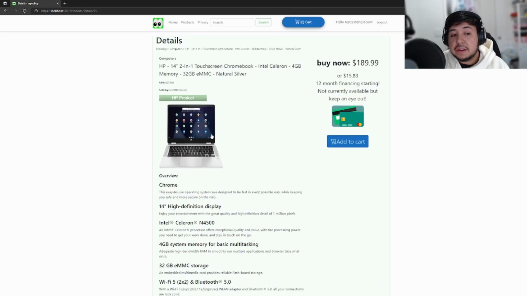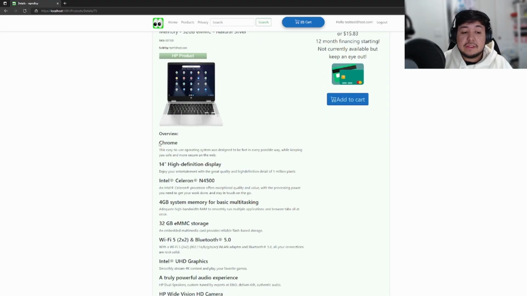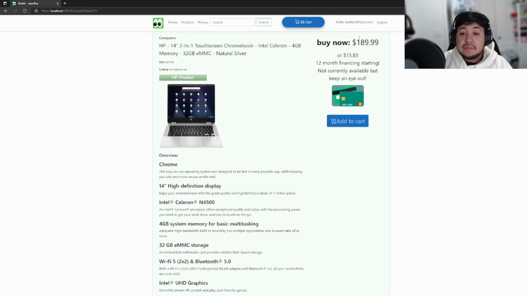So now that we're on the product details, it shows all the information in detail of the SQL item. So it shows all the overview. In this case, this is the description that was added to the item. There's the price. And then there's also some logic on there that divides it by 12, and it says there's financing available for it: you can pay the full amount, or you could pay this amount for 12 months. So it's kind of like those Best Buy cards or those eBay cards, I guess, PayPal, that say there's no financing if you pay this amount for 12 months. So we added this as well, and it is able to calculate it and give you the output.